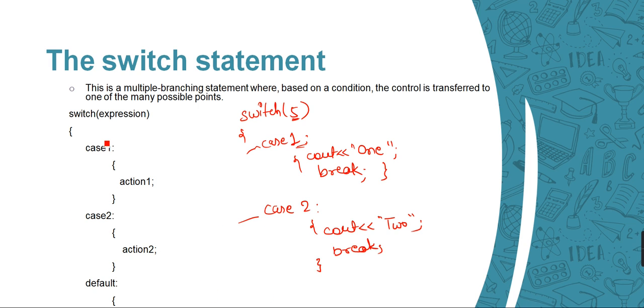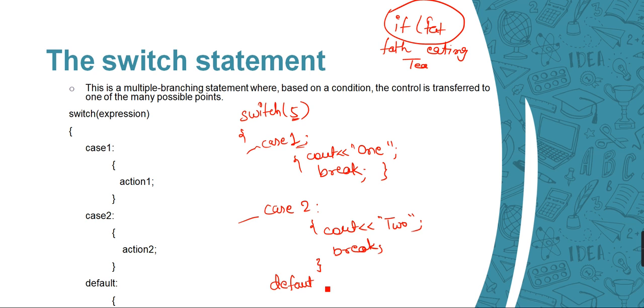At the last, suppose none of the conditions become true. In the same way, we took our example of our father. If my father likes tea, I will prepare tea for him. If he likes coffee, I will prepare coffee for him. But what can we do when he doesn't like any of these things? He doesn't like coffee, he doesn't like tea, he doesn't like anything of the options I have given him. In that case, what would we do? For that, we have a default. What default means is that if none of the conditions became true, this will definitely run.